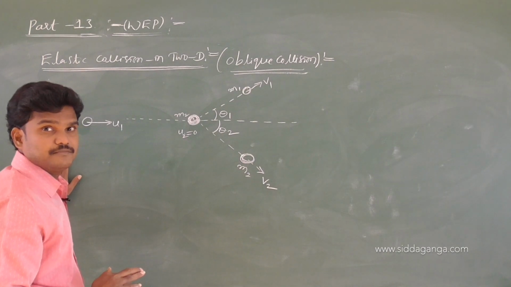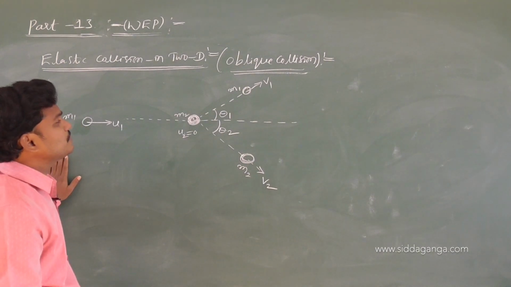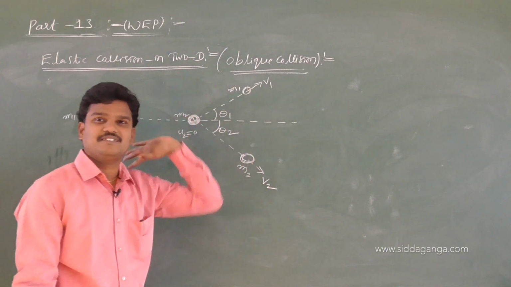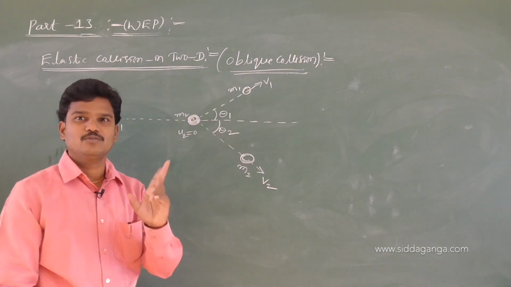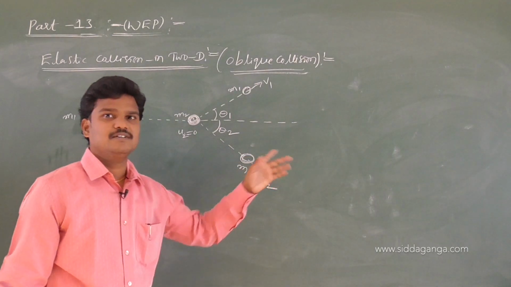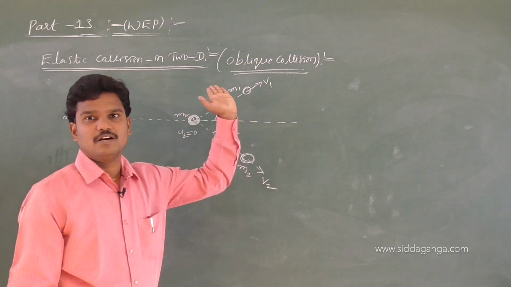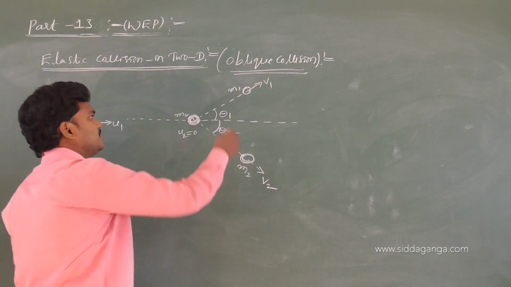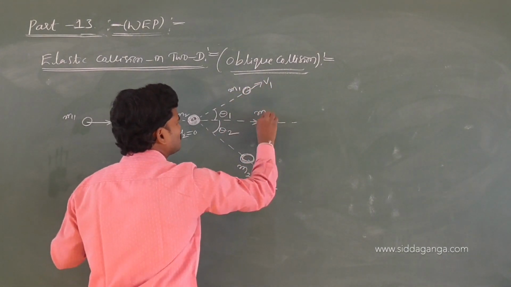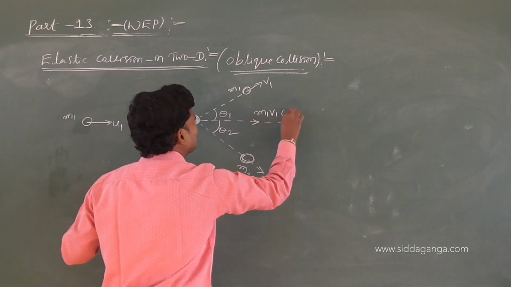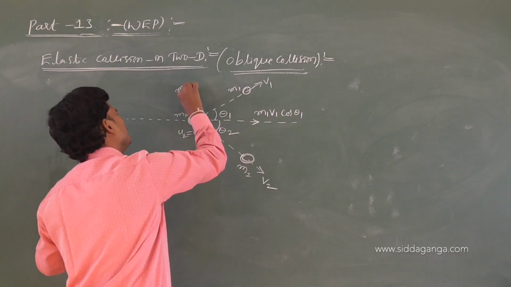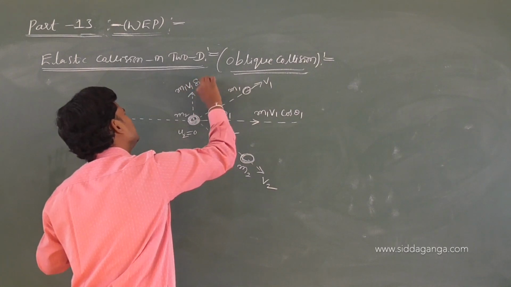Conservation of momentum is possible along the x-axis and along the y-axis, so we can write two equations: conservation of linear momentum along the x-axis and conservation of linear momentum along the y-axis. Why? Because this m1 v1 we can resolve into two components: m1 v1 cos theta 1 and m1 v1 sin theta 1.